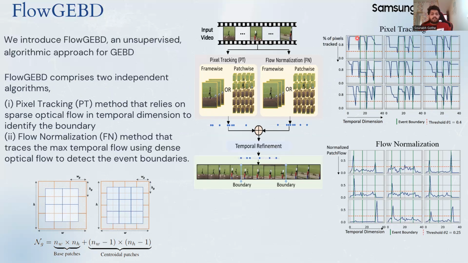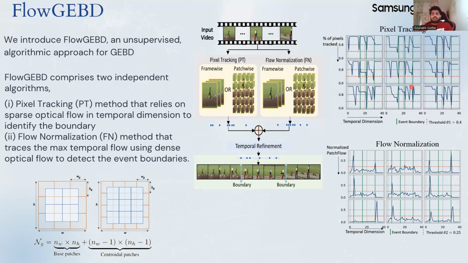In cases where there's an environment change, shot change, or subject change, naturally we can expect a drop in the pixels that we are tracking. We cannot retain them anymore. So the hypothesis is, if there's a significant drop in the pixels that we are tracking beyond a certain threshold, we mark it as a boundary.